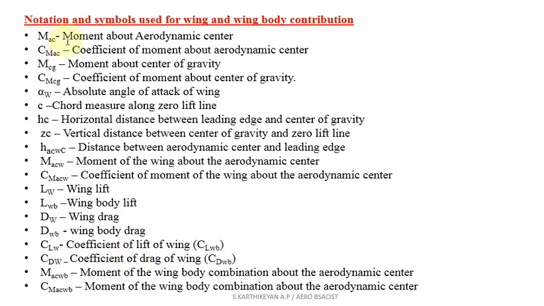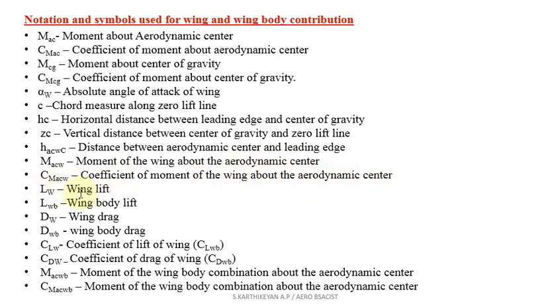Starting with the moment about the aerodynamic center, the coefficient of moment about the aerodynamic center, the moment about the center of gravity, the coefficient of moment about the center of gravity, the absolute angle of attack of the wing, then the chord measured along the zero lift line, the horizontal distance between the leading edge and the center of gravity, that is called hc. Then the vertical distance between the center of gravity and the zero lift line, and the distance between the aerodynamic center and the leading edge.